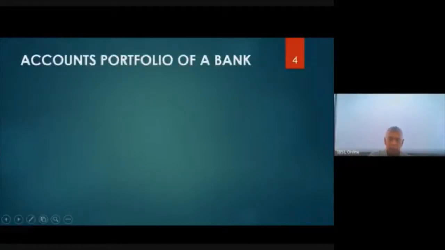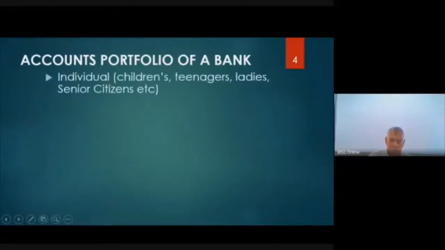Then in any bank, all the various types of accounts that you have, you call it the account portfolio, right? All types of accounts together, you call it a portfolio. So you have individual accounts. Now individuals include children. You know that various banks have children's savings accounts.